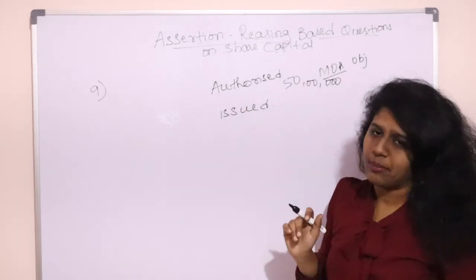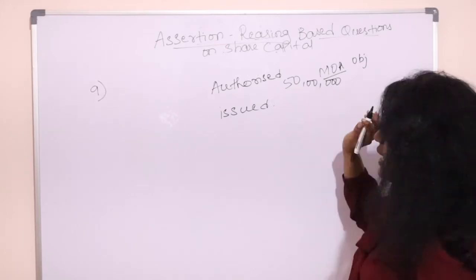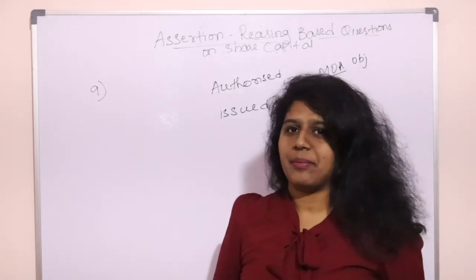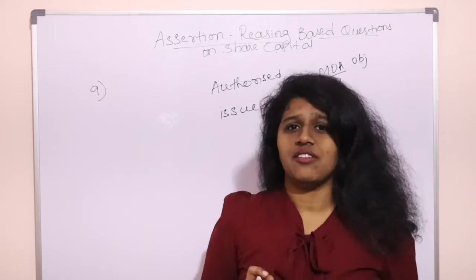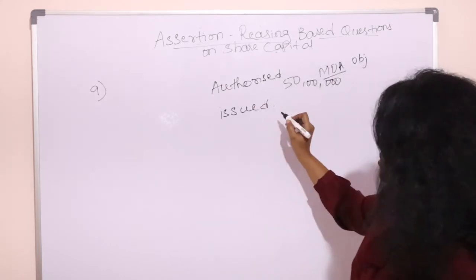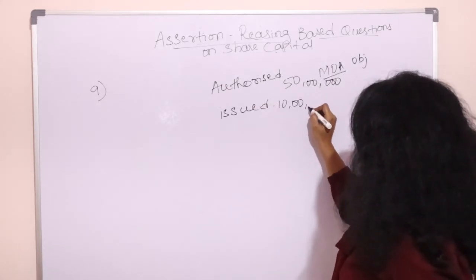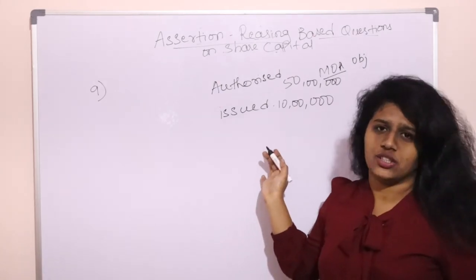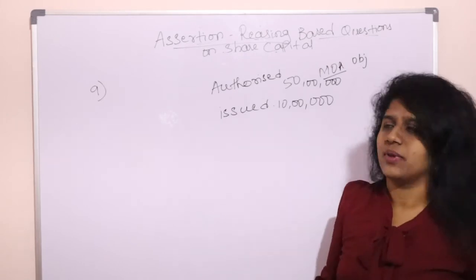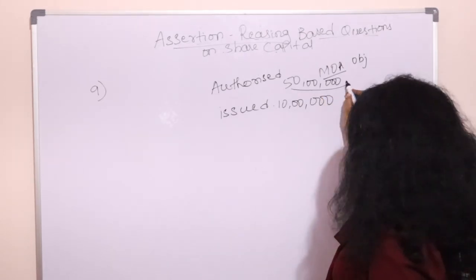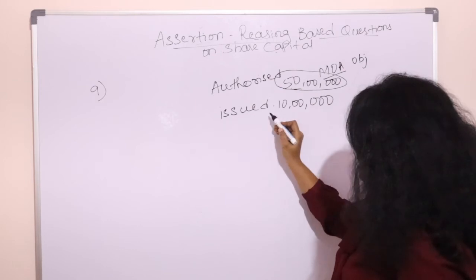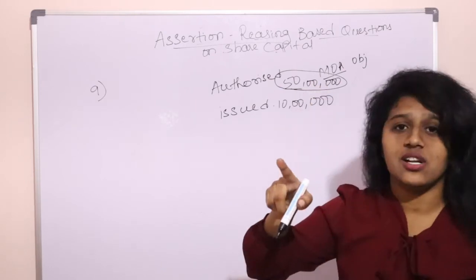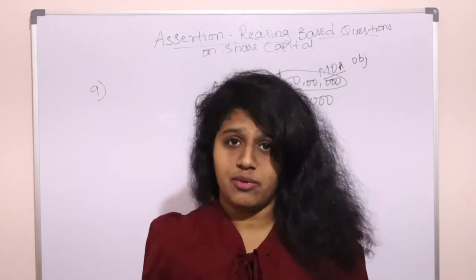What is issued capital? Out of this 50 lakh, yes, this can be our maximum capital, but what is your financial requirement now? Out of this we may need only 10 lakh. So for this we will raise the money through shares or debentures, or any other form. So the authorized capital is the maximum amount of capital that a company wants to raise. Out of this, according to our financial requirement, shares will be offered.